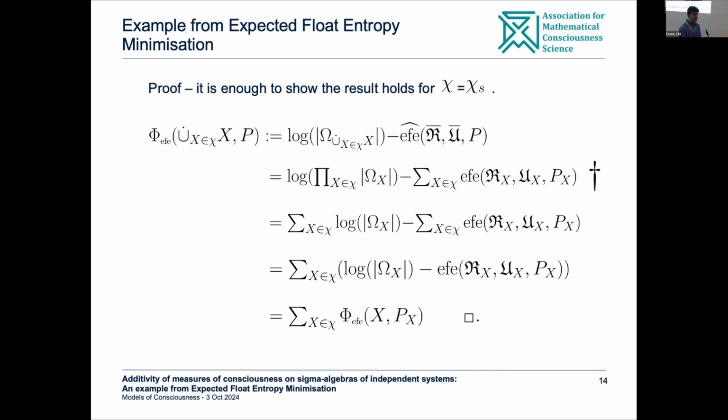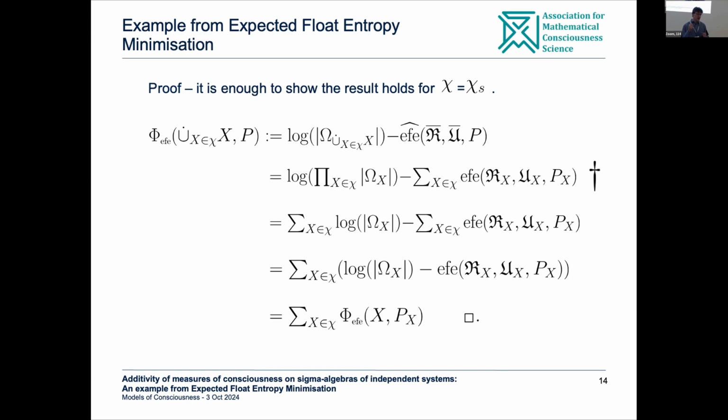I couldn't resist but to actually show the proof. If you're a mathematician, you'll look at this and think this is so trivial. Why did Jonathan bother putting the slide up? But for everybody's benefit, I will just really quickly go through this proof. The top line is simply the definition from the previous slide. In the line below, you can see that inside the log, something has changed.